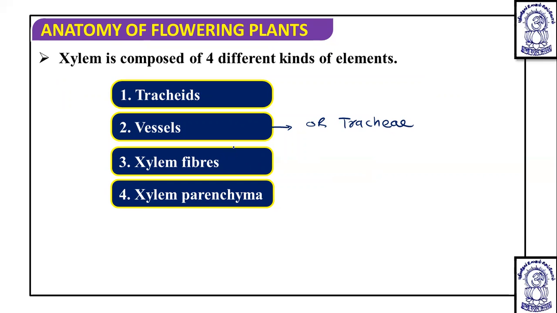Now, out of these tracheids, vessels, xylem fibers, and xylem parenchyma, the tracheids are dead cells or non-living. These vessels are also dead or non-living.